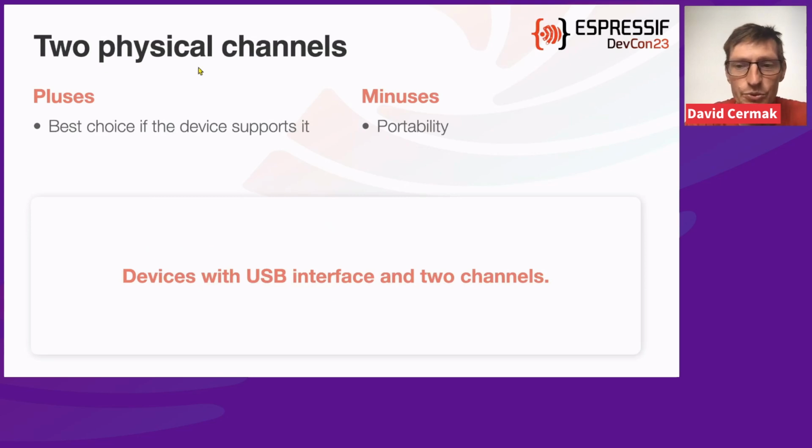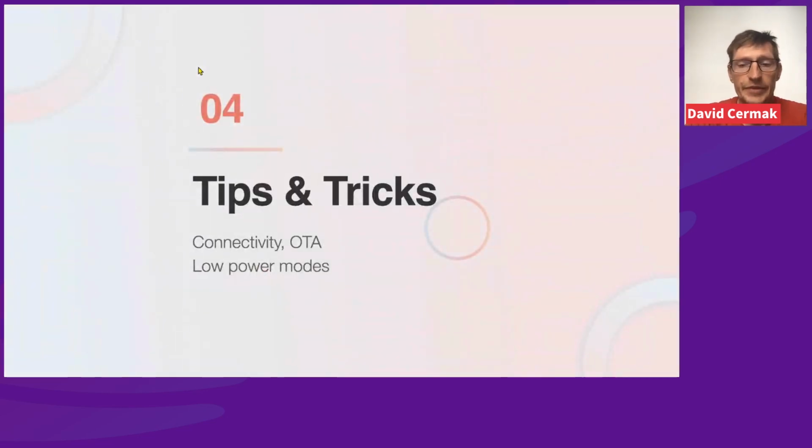Let's say two endpoints in one USB interface. All right, that was about the simultaneous modes, or using command and network mode simultaneously.